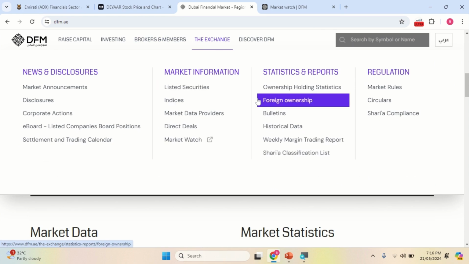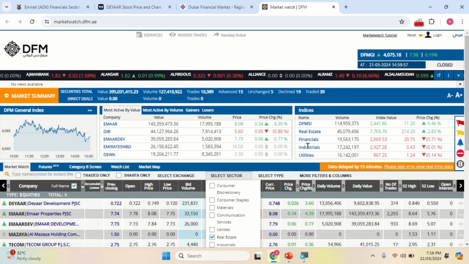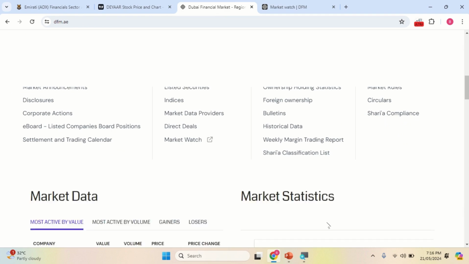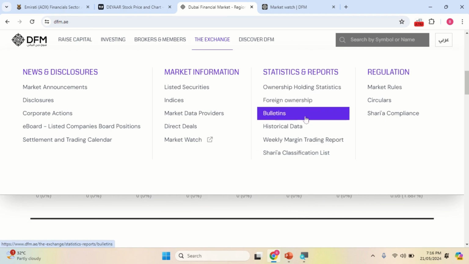From here you can go for listed securities, as well as from here also you can look. Okay, let me select over here. See here, it's available, decline 19. The trade will be decline 19 and delisted will be showing here. Normally in the last video also I have shown over there. Let me show you.